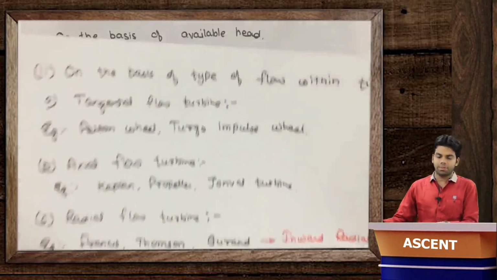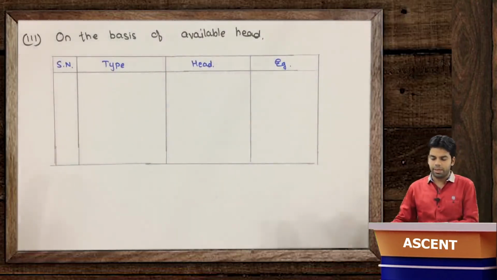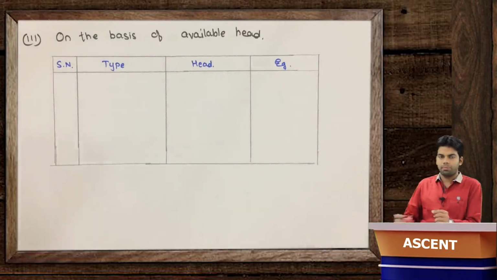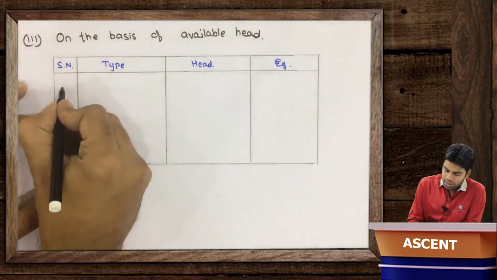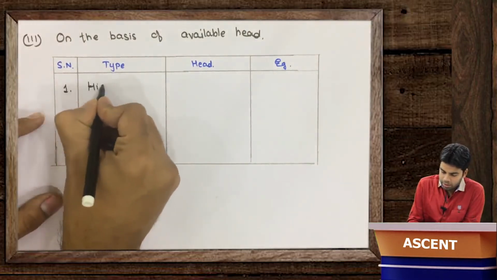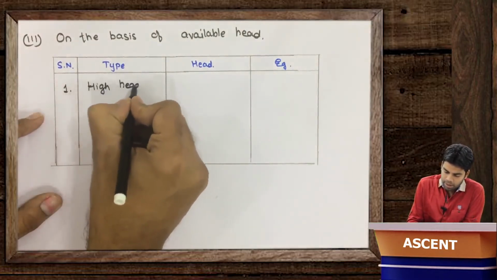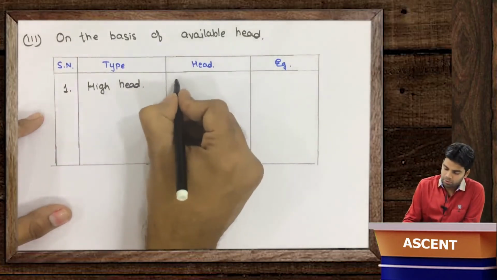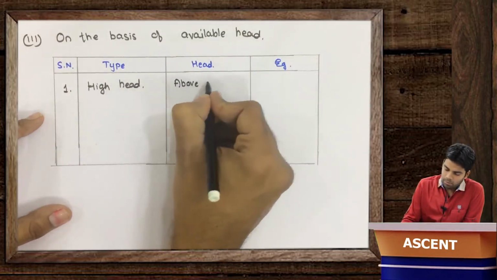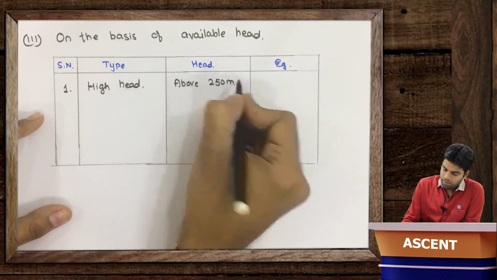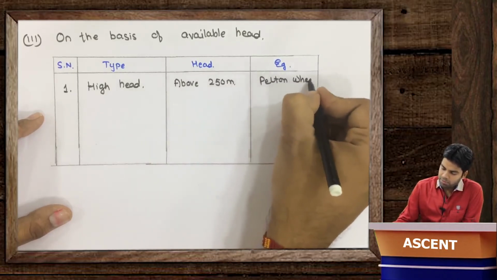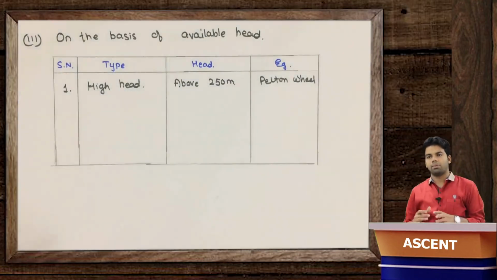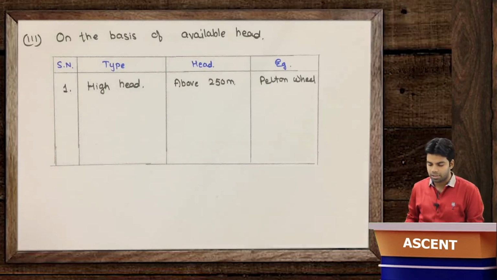Next classification is on the basis of available head. How much head is available? On the basis of that available head, we can classify the turbine. The turbine can be a high head turbine, which means the head is above 250 meter. For example, the Pelton wheel turbine is a very high head turbine. There we need water at a very high head, which is finally converted to kinetic energy.